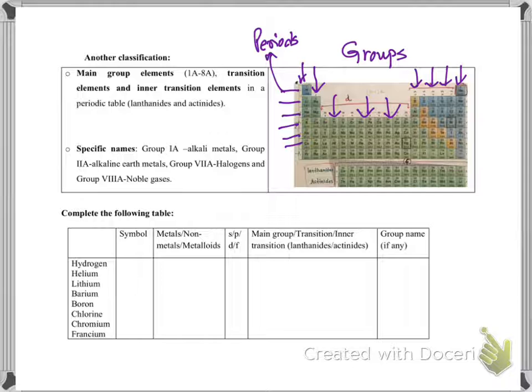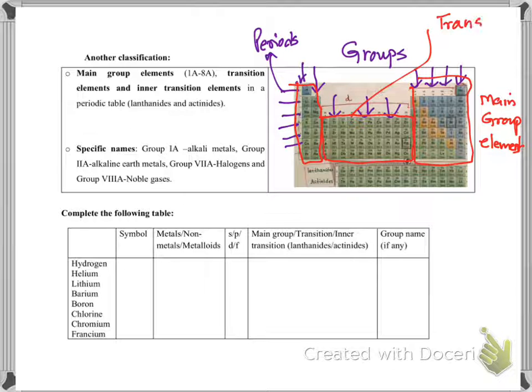These two big columns here and these big columns here are known as main group elements. In between, these short columns are known as transition elements or transition metals, and these two separated rows are known as inner transition elements.